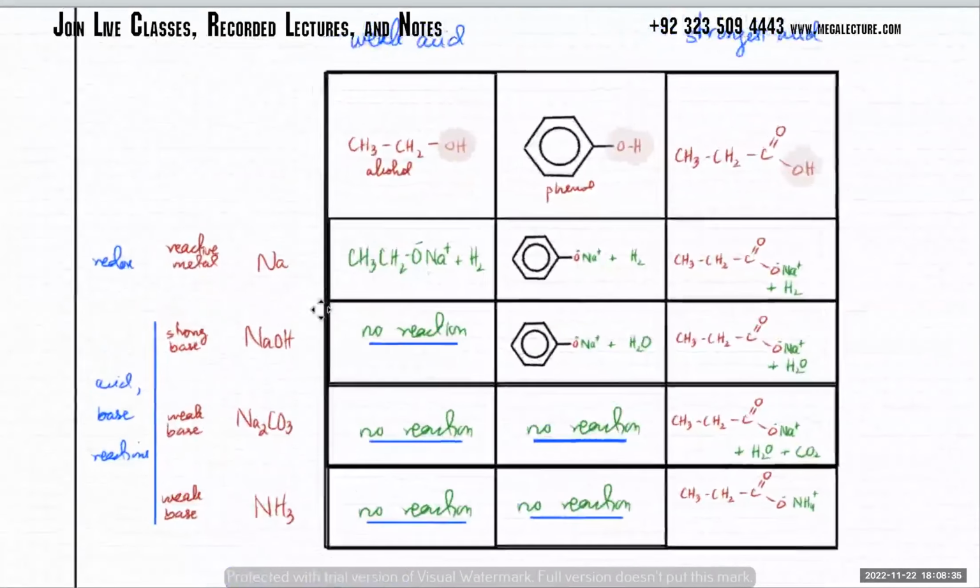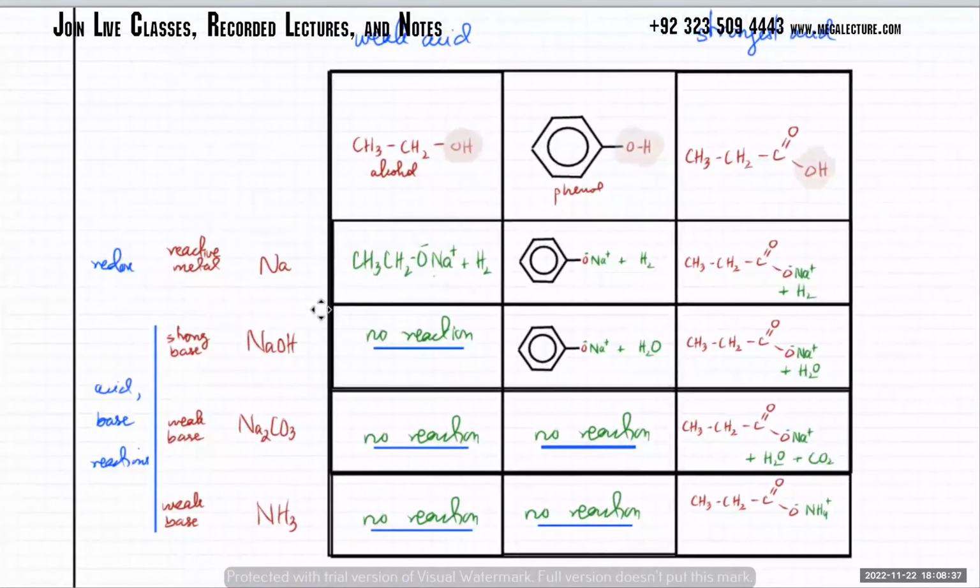So we did this. You've got these reactions of alcohols, phenols, and carboxylic acids. You've got three substances. Alcohols are the weakest acids, so they undergo no typical acid reaction. They don't react with strong bases, they don't react with weak bases, they don't react with carbonates, they don't react with NH3. Typical acids do react with them.